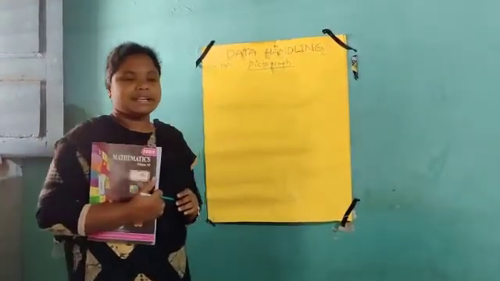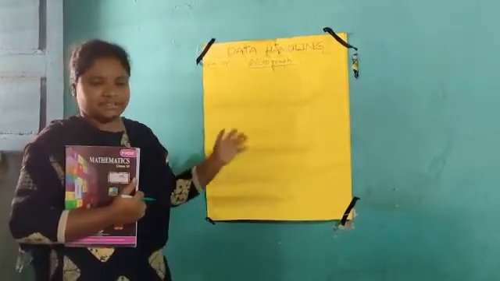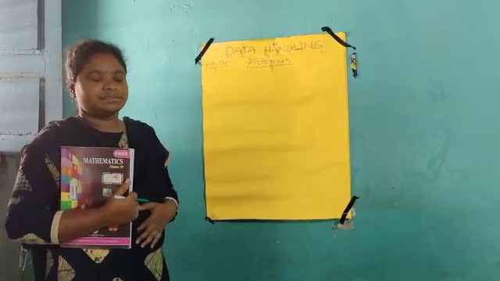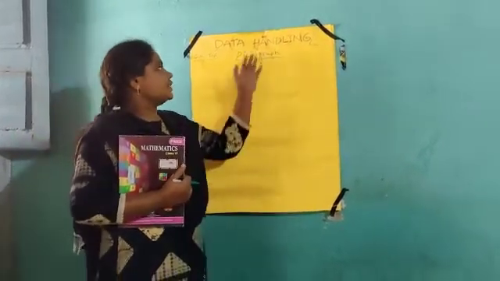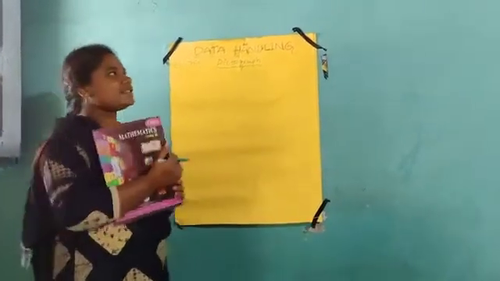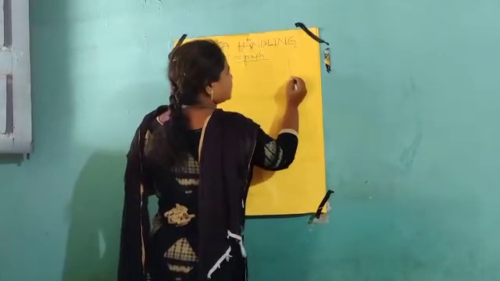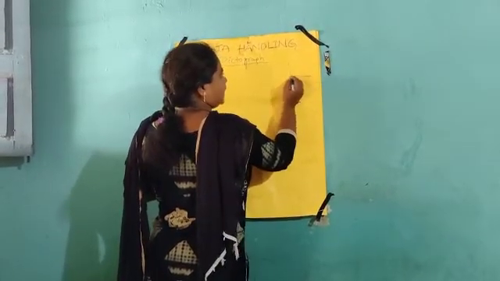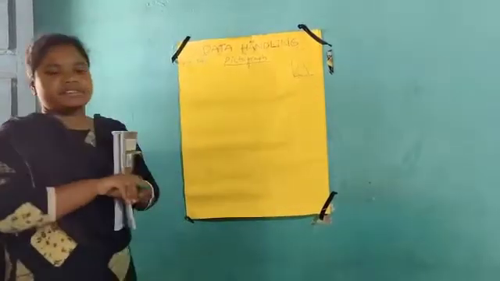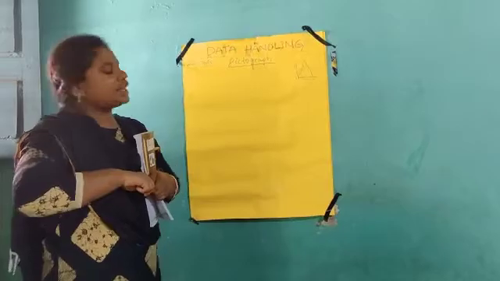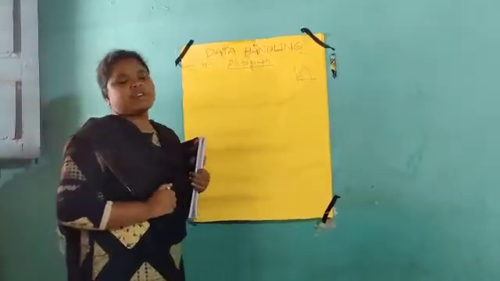Does anybody know the pictograph? Have we heard this word anywhere? Yes, in cricket matches we observe it, with the name of the player and the runs. That is also one kind of graph, but it is a bar graph, not a pictograph. Pictograph means picture formation.